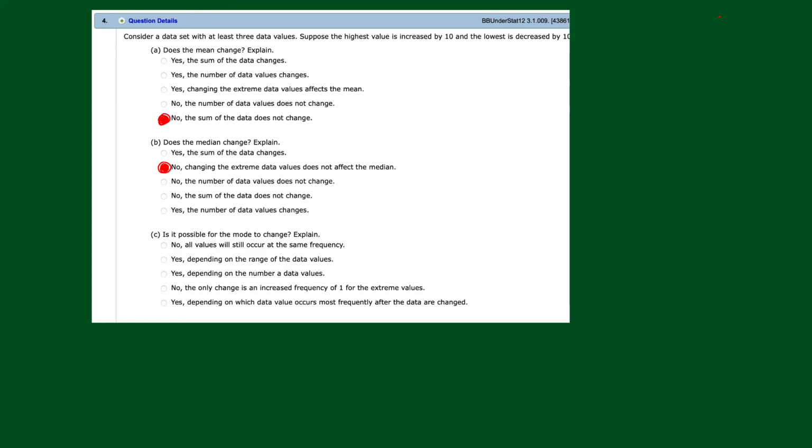Yes, depending on the number of data values. I don't think so. I think it's going to be this last yes: yes, depending on which data value occurs most frequently after the data are changed. I'm taking a data value, the highest one, and maybe there's 5 of them. If I increase it by 10, then that changes. Maybe it used to be 50, but now it's 50 plus 10, which is 60. I'm going to go with this one here.